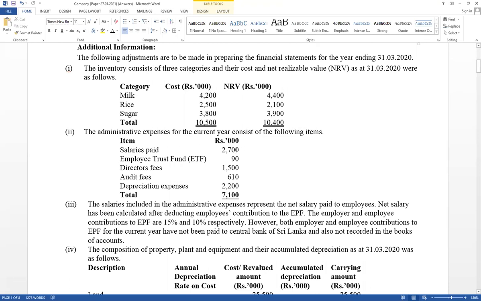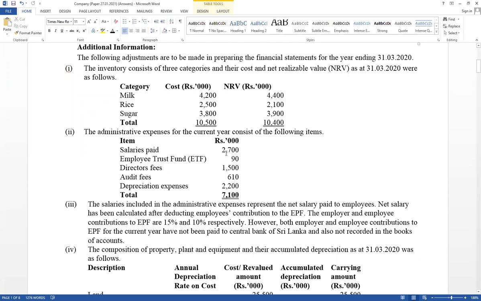The contribution of the employee also affects the salary account, but the administration expense already includes only the salary paid in cash, the net salary. Salary paid: cash account credit, salary account debit. But as salary, the income statement should include the expense as the gross salary, not the net salary.